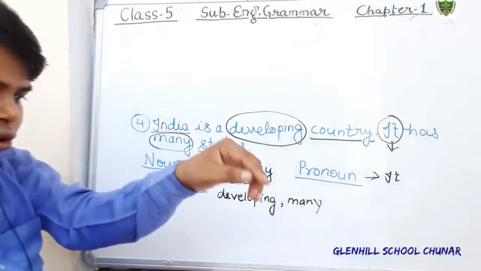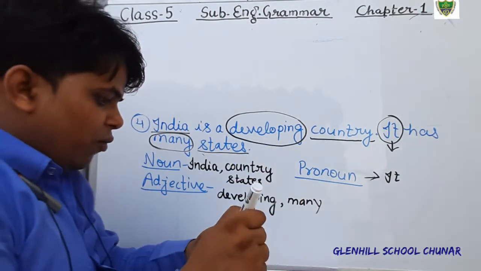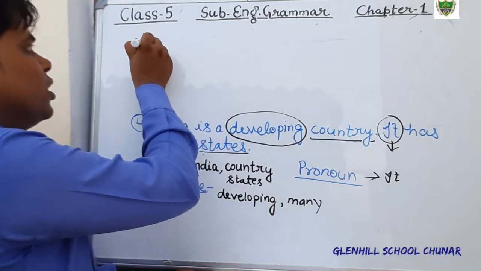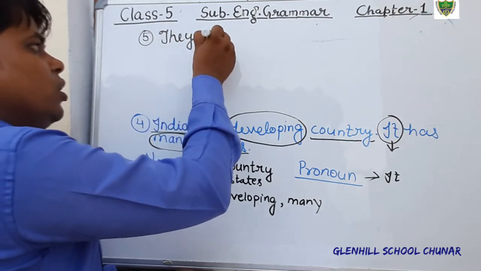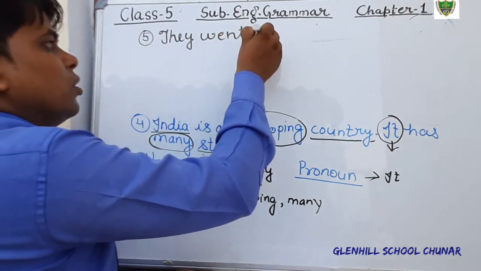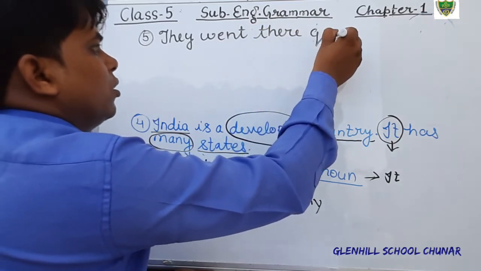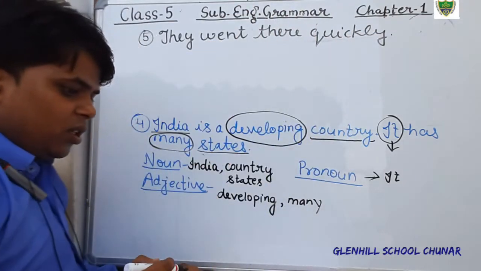Just see the next question. Question number 5. They went there quickly. Question number 5, you see, they went there quickly. Just see.